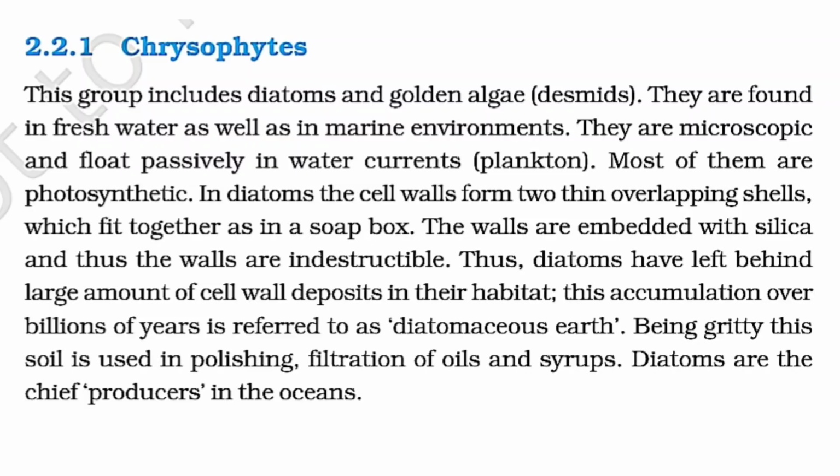In diatoms, the cell walls form two thin overlapping shells which fit together as in a soap box. The walls are embedded with silica and thus the walls are indestructible. Thus, diatoms have left behind a large amount of cell wall deposits in their habitat. This accumulation over billions of years is referred to as diatomaceous earth. Being gritty, this soil is used in polishing, filtration of oils and syrups. Diatoms are the chief producers in the ocean.